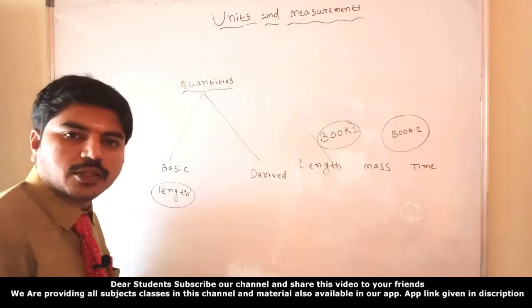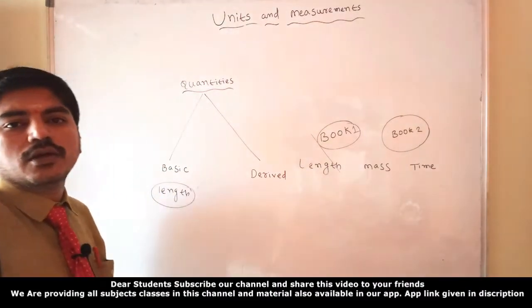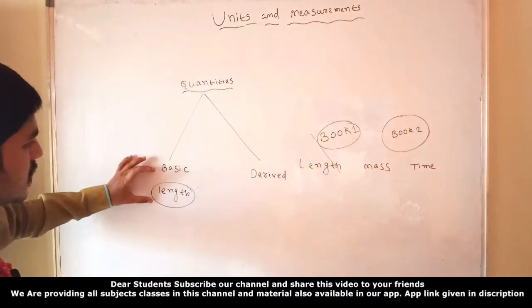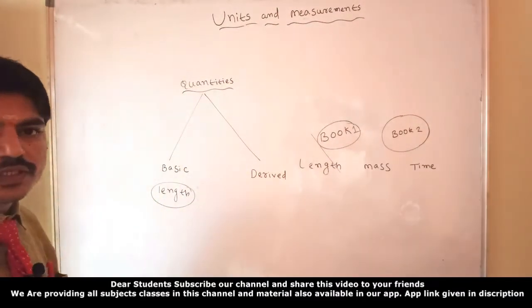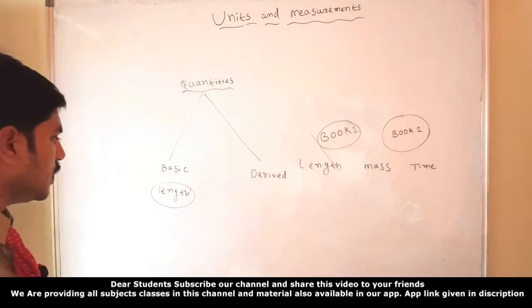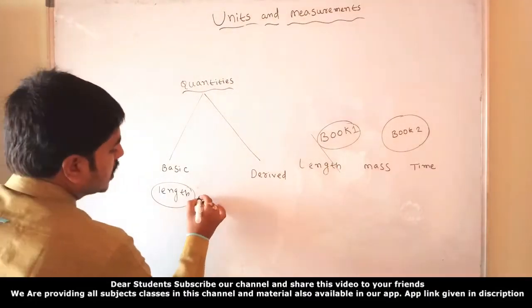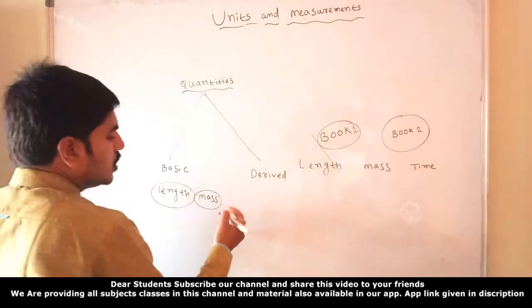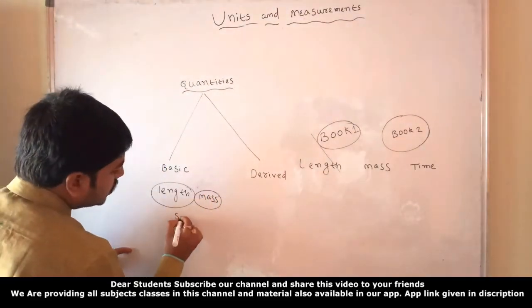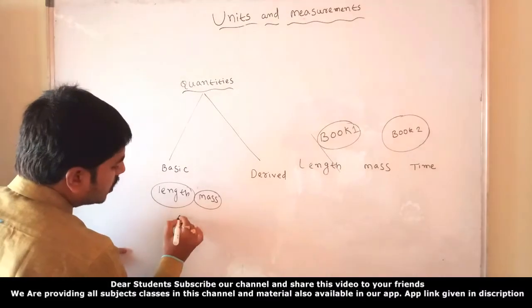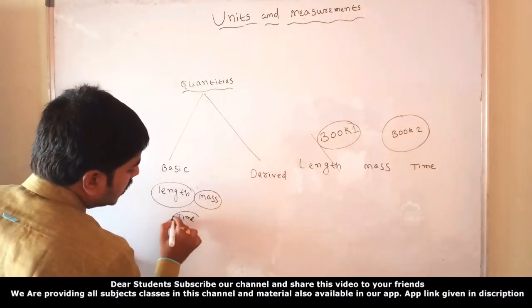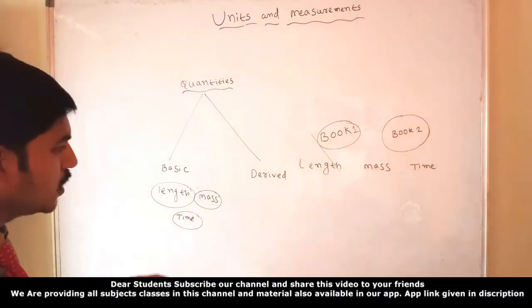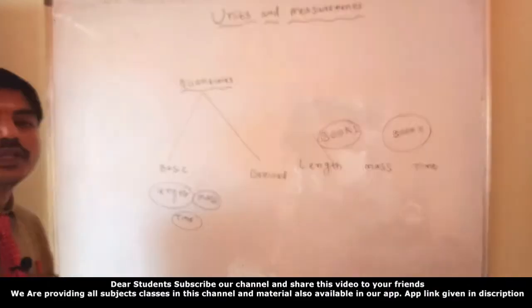The basic or fundamental measurement of a physical quantity is said to be a fundamental quantity. So length, for example, and mass, and next if you go for seconds, time is also one of the fundamental or basic quantities. Then we'll go for the derived quantities.